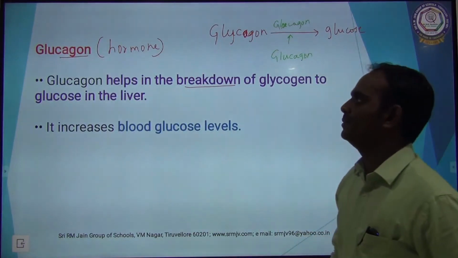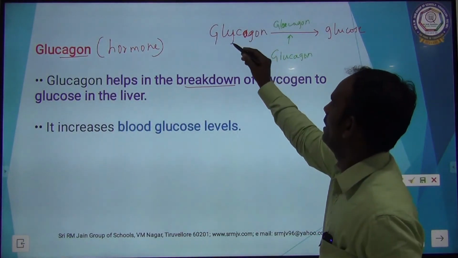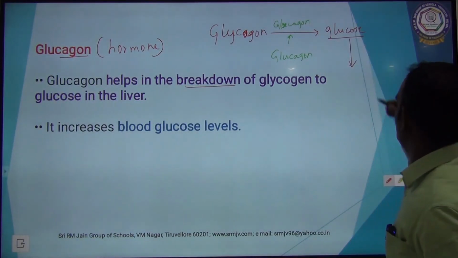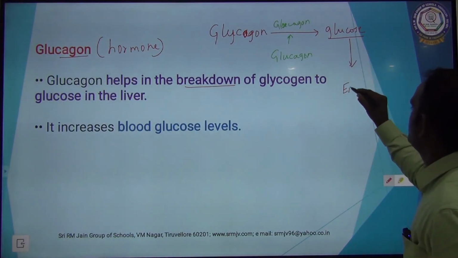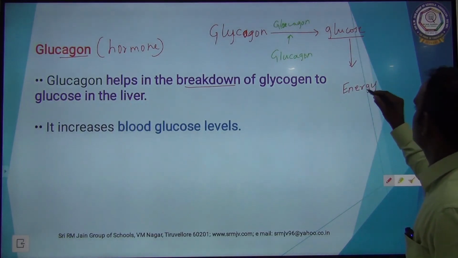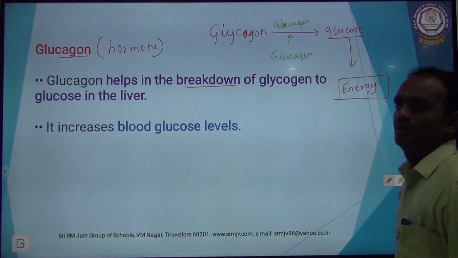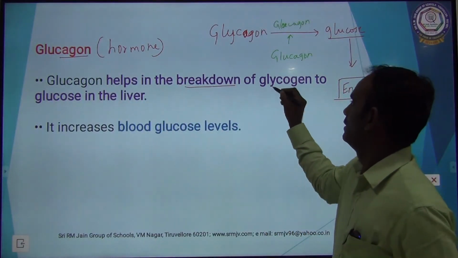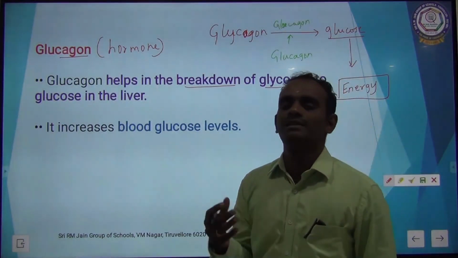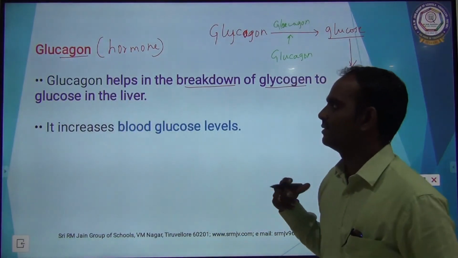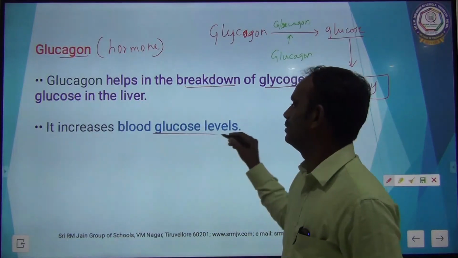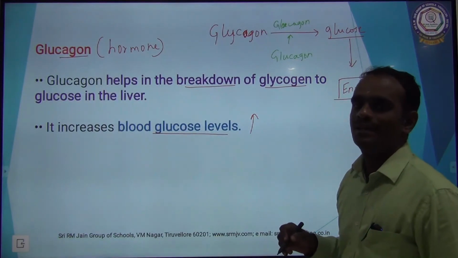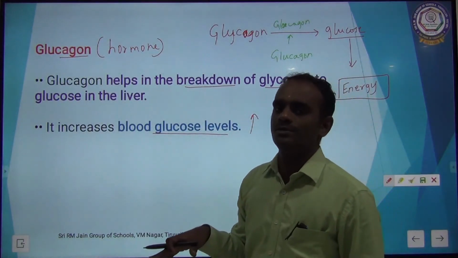The glucagon hormone breaks the glycogen into glucose, and then from the glucose we are getting energy. Clear? Glucagon helps in the breakdown of glycogen. Glycogen is stored in the liver as well as in the skeletal muscle. Okay, it increases the blood glucose level. So glucagon increases the blood glucose level, insulin decreases the blood glucose level. Okay.